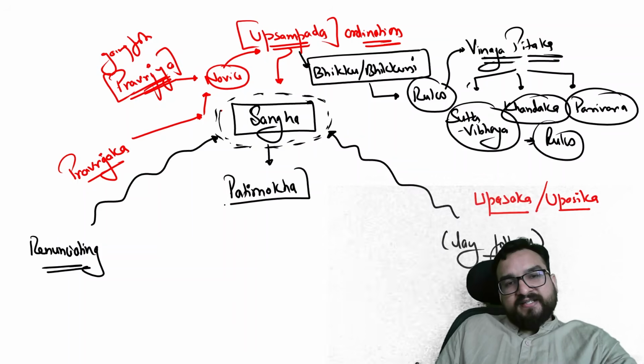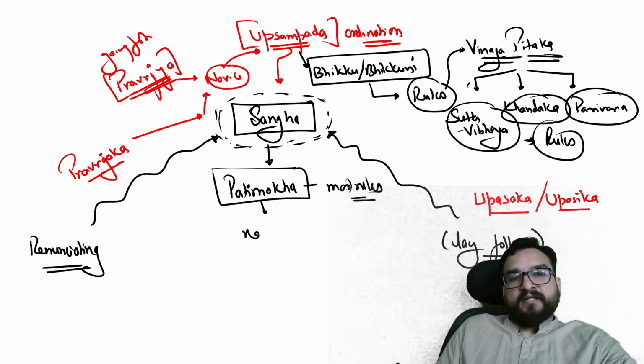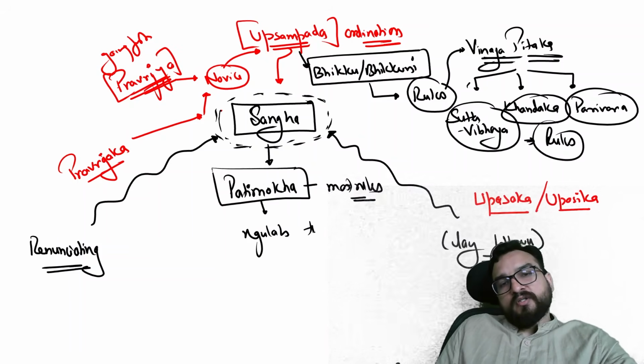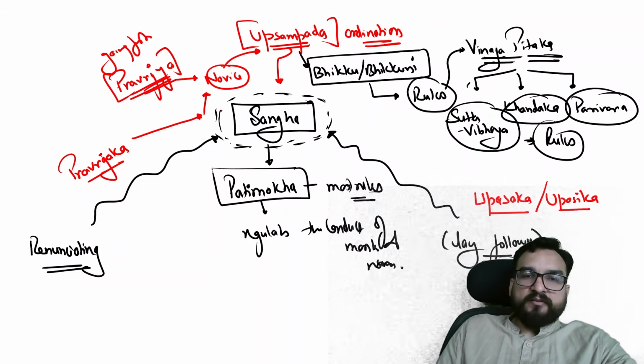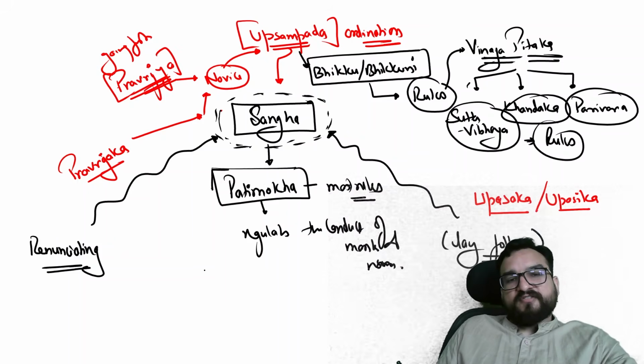So these are the most important rules which regulate the conduct of monks and nuns, bhikkhus and bhikkhunis.